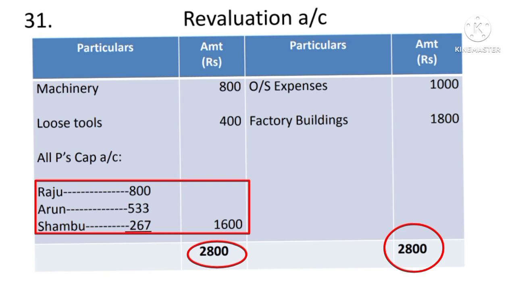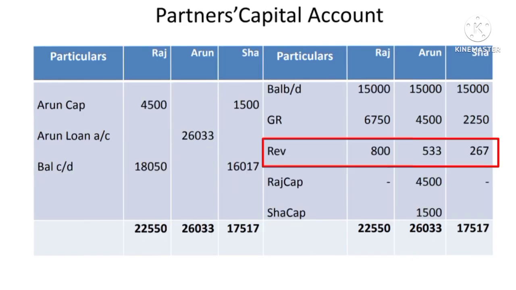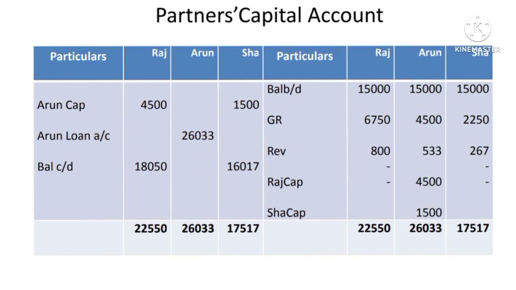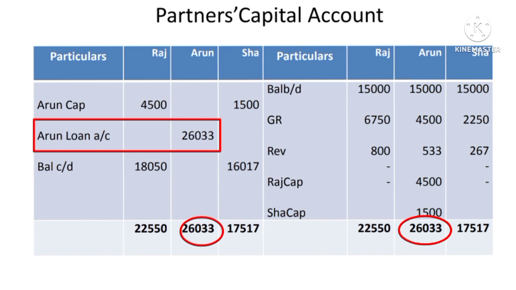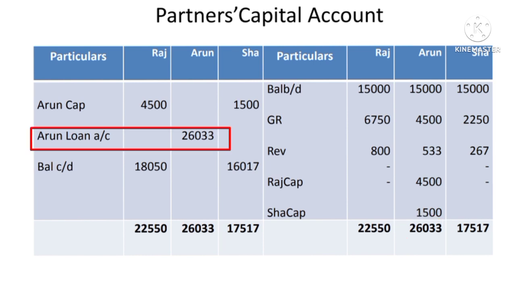So in the partners capital account, Raju 800, Arun 533, Shambhu 267. It has to be recorded in the partners capital account on the credit side. So by revaluation account, Raju 800, Arun 533, Shambhu 267. Now Arun is retired, first his account should be settled. So his total on the credit side comes to 26,033. Record on both sides, find out the difference, and that difference should be transferred to his loan account. So Arun's loan account 26,033, and the remaining partners' capital accounts are closed.